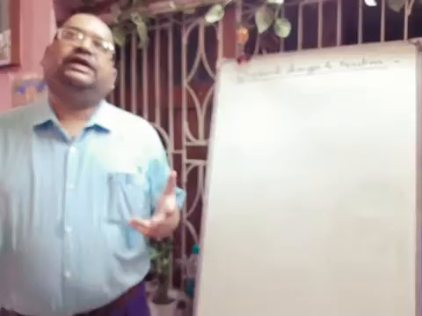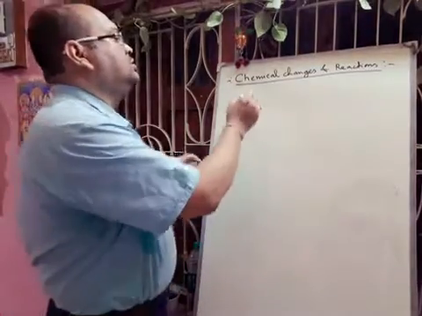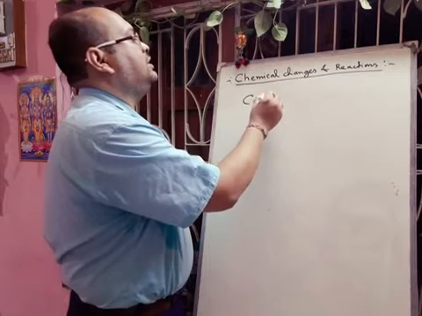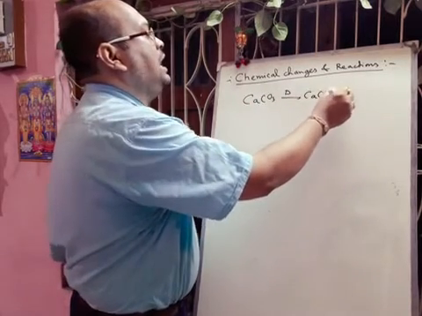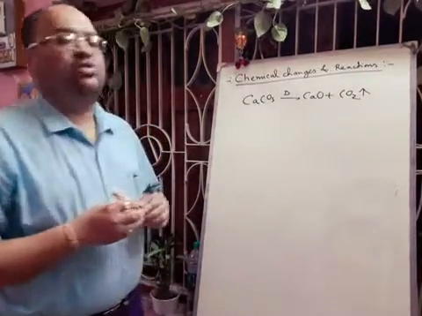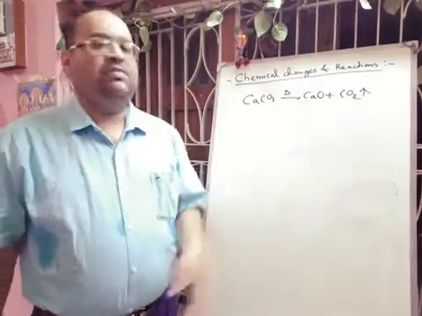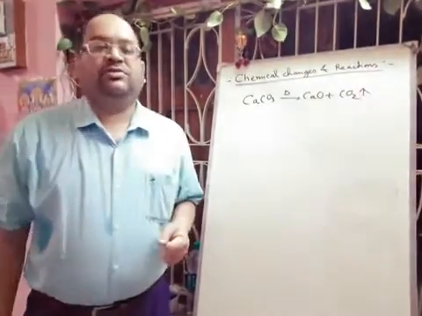Like we can think about the heating of calcium carbonate. If you apply heat to calcium carbonate, what will happen, all of you know, it will form calcium oxide and a gas will evolve, that is called carbon dioxide gas. How to understand that carbon dioxide gas is evolved? It will turn lime water milky and cannot decolorize KMnO4 solution.